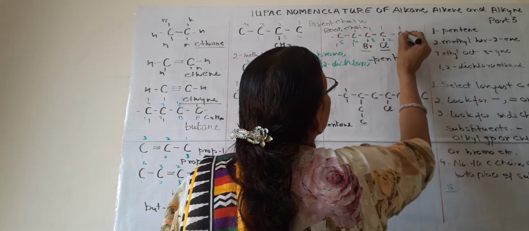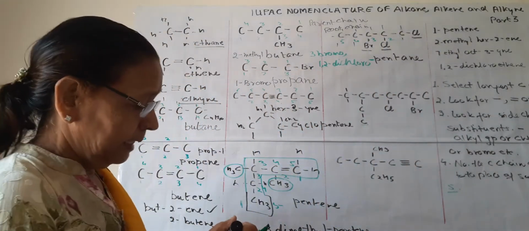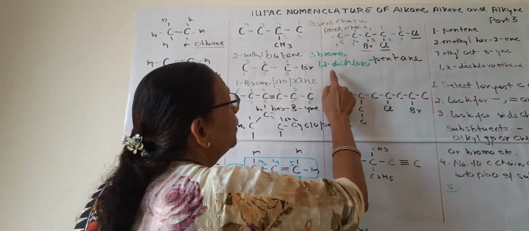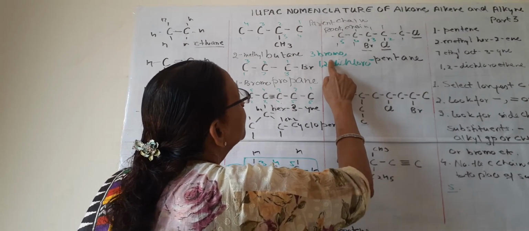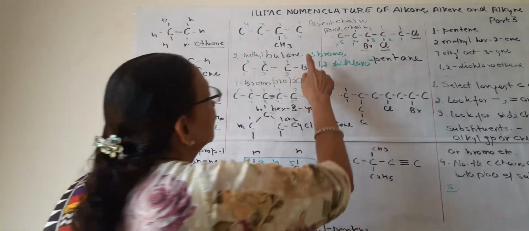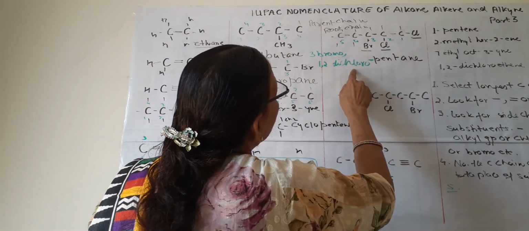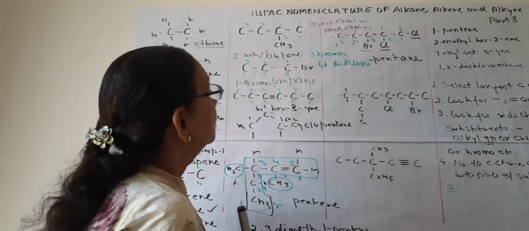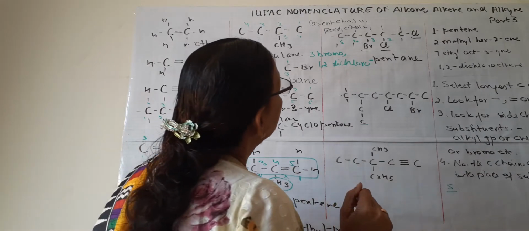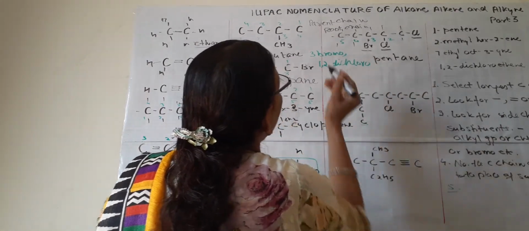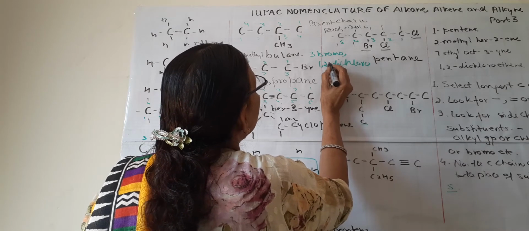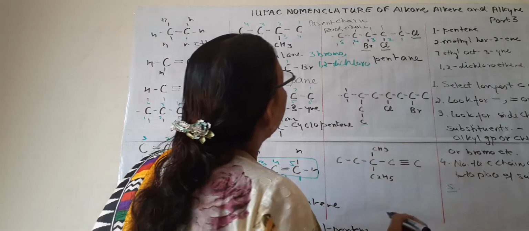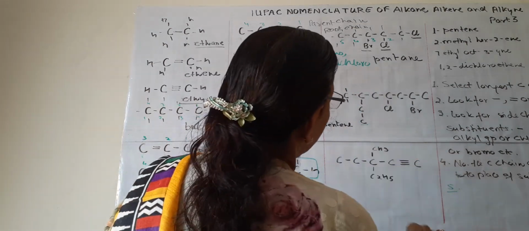Here, everywhere, H can be written. So the name of this compound is 3 bromo, 1, 2 dichloropentane. Here, no hyphen should be there. 3 bromo, 1, 2 dichloropentane. Okay. So this is how the naming is done. 1,2-dichloro pentane.